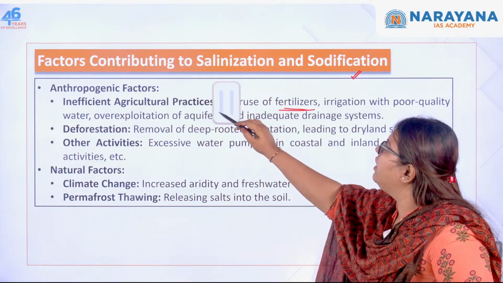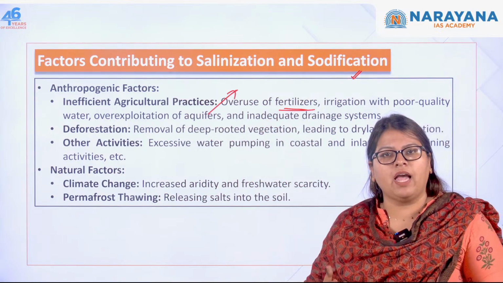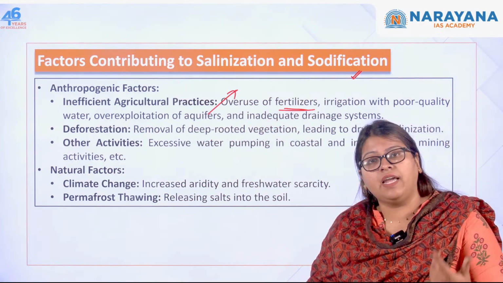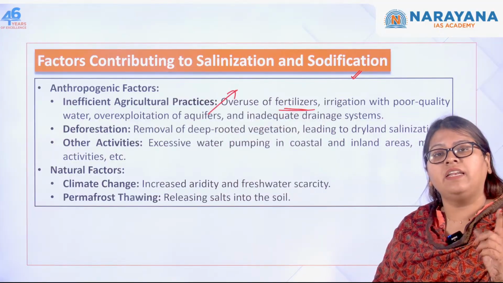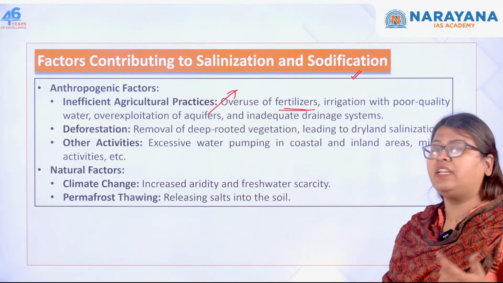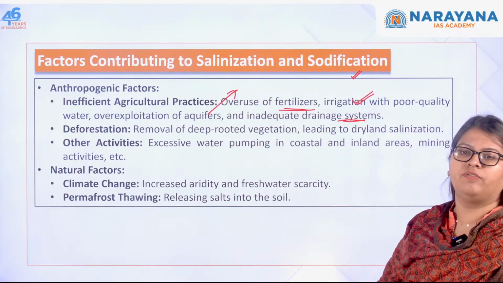We saw that arsenic is naturally released from the aquifers, and if there is inefficient agriculture, you are triggering it further. Also, an inefficient drainage system results in salinization of the soil.